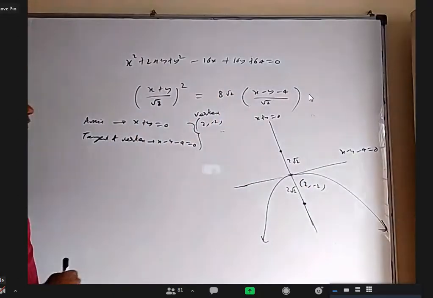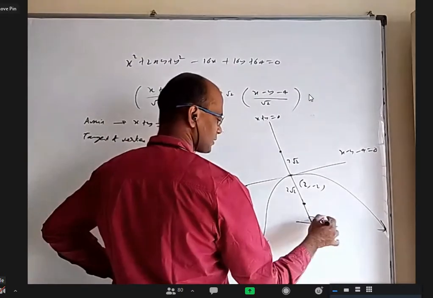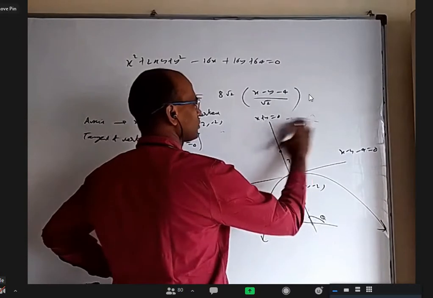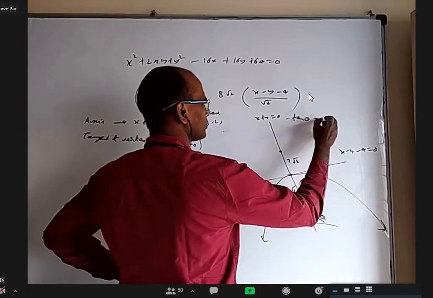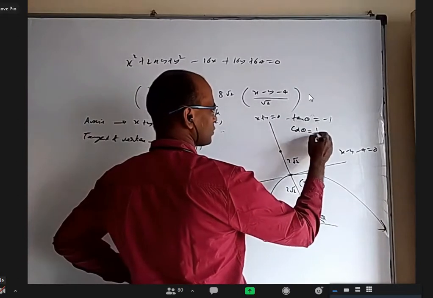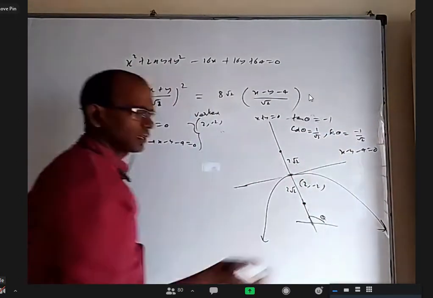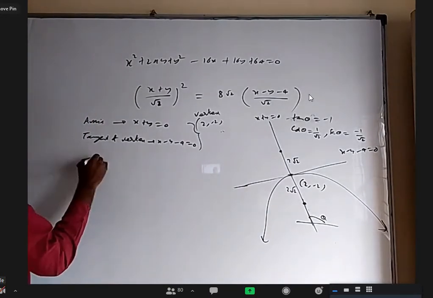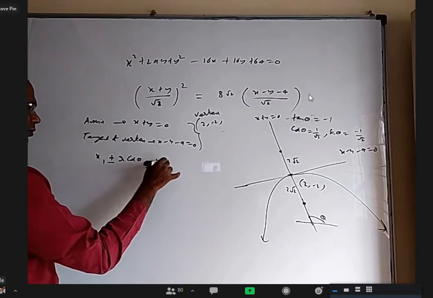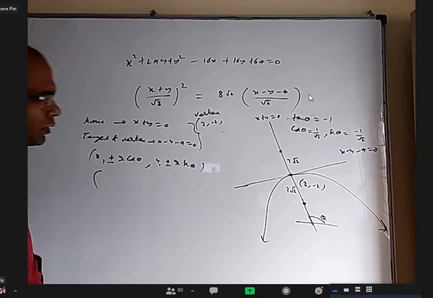I want to use parametric forms. For this line, if the inclination with the x-axis is theta, tan theta equal to minus 1. Tan theta equal to minus 1 means I can take cos theta equal to 1 by root 2, sin theta equal to minus 1 by root 2. I can take the other way also, not an issue. So if I use x1 plus or minus r cos theta and y1 plus or minus r sin theta, x1 is 2.